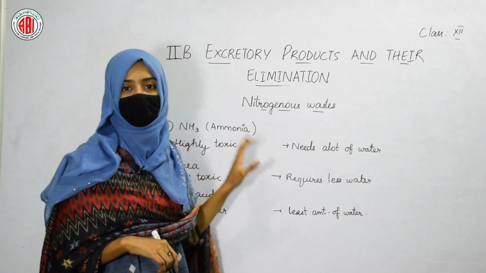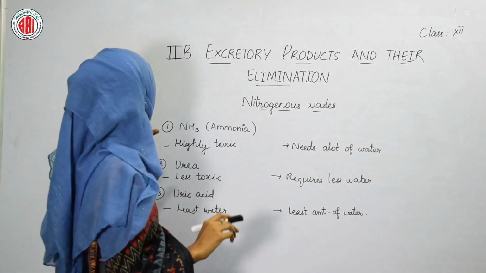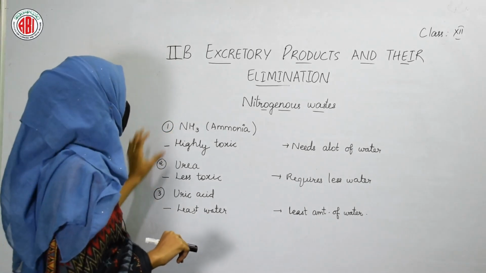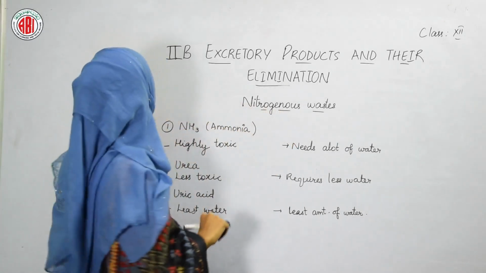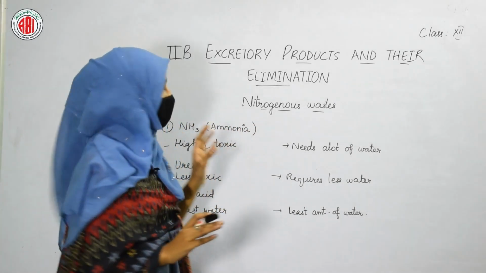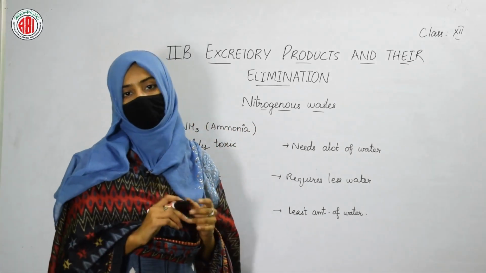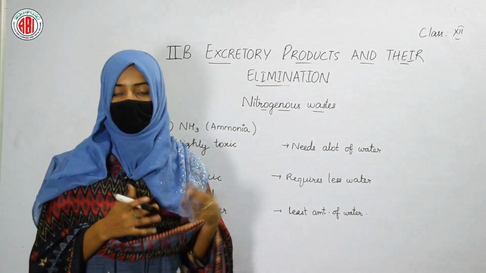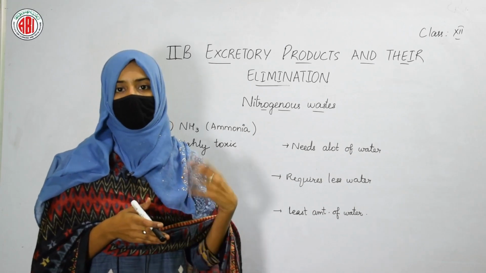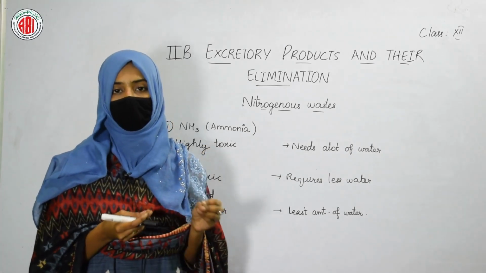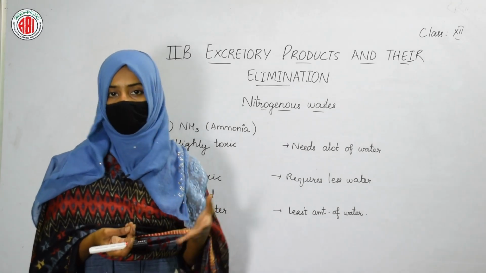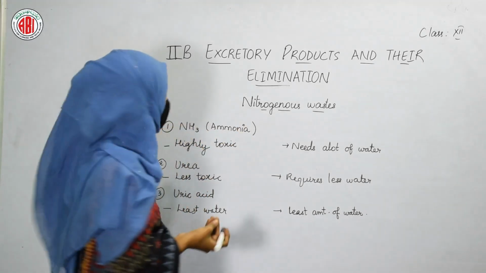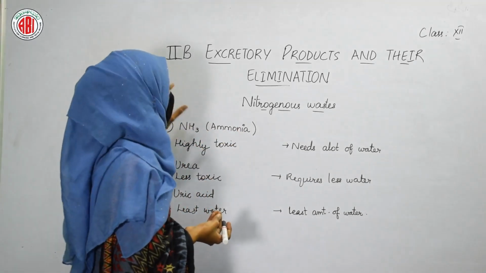Let us talk about the different nitrogenous wastes. The nitrogenous wastes include ammonia, urea and uric acid. Ammonia is a nitrogenous waste that is highly toxic and it requires a lot of water to get eliminated. We don't have a lot of water in our body. We have 5 liters of blood. After the purification of the blood, only some amount of water is eliminated from our body, right? So we don't have that much water to remove ammonia, which is a nitrogenous waste.